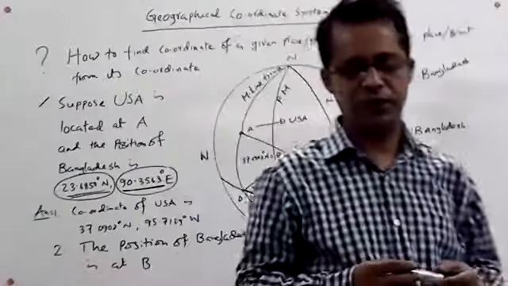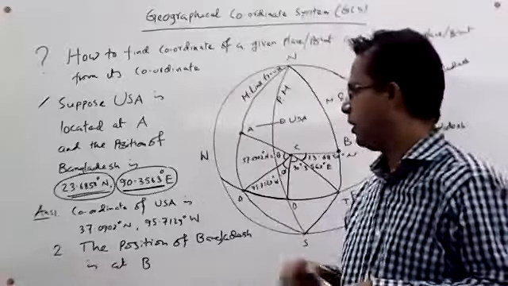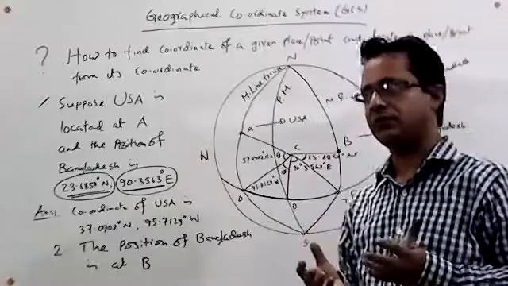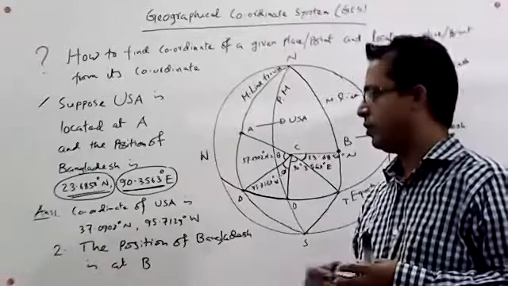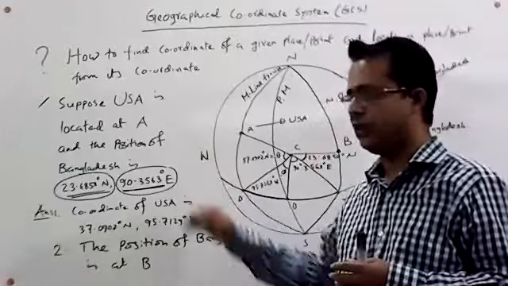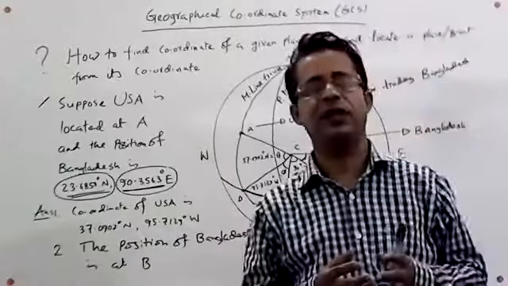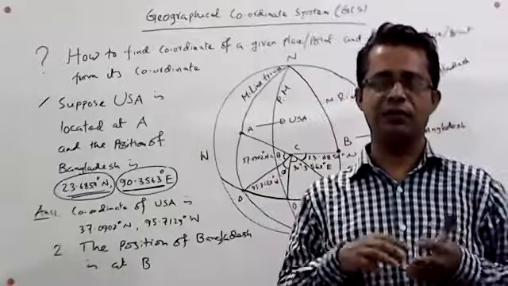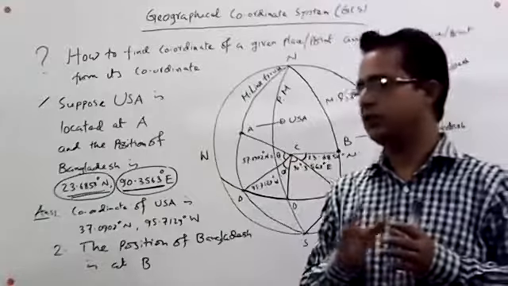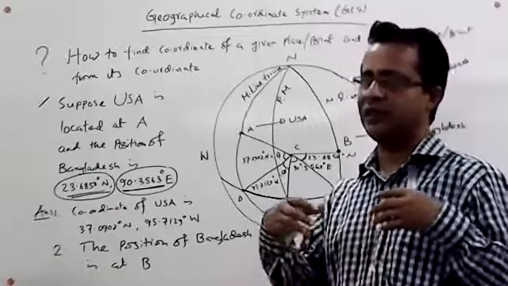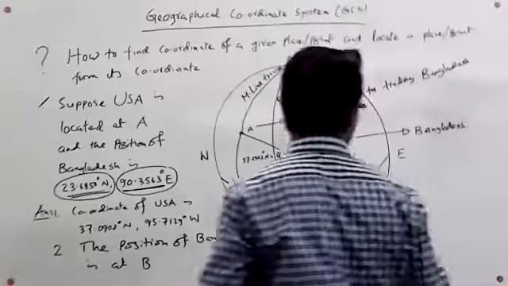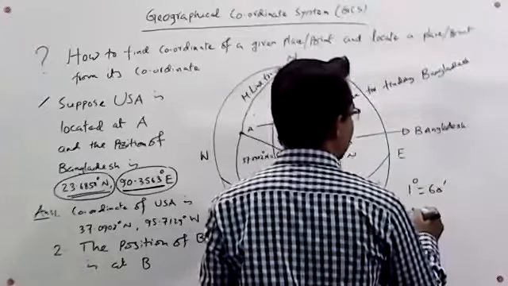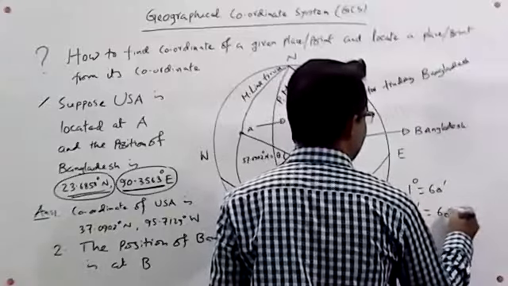Here one thing is also important: why do we measure longitude and latitude in degrees? We can also measure this by the radian method or gradian method. In general, we use the degree method because these phenomena are related to time. If we calculate local time and international time, then we have to use a method where time is involved. We know that 1 degree equals 60 minutes. Also, 1 minute equals 60 seconds.